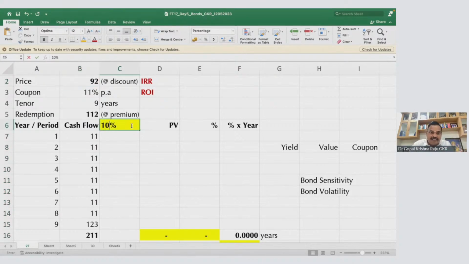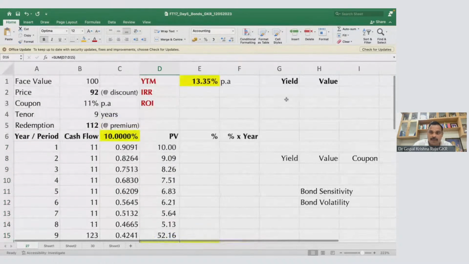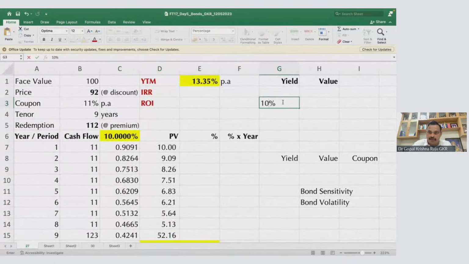Let me take just 10% as a trial and error method. I will find the present value at 10%. I'll take the PV factor, multiply the 11 into this, and add this. So now you get 110.85. So if the yield is 10%, it is 110.85.